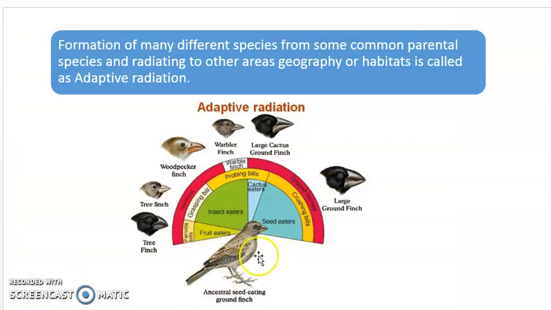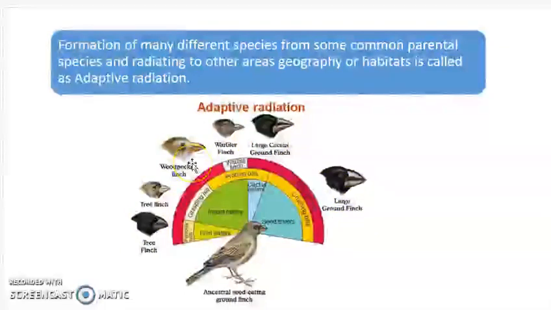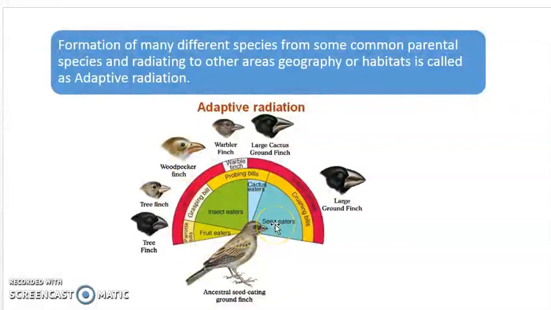If you can see here, there is some common ancestor. This is the seed-eating ground finch, means the common ancestor was a seed eater. And from this, different types of finches develop. Like the cactus finch, I gave you the example of cactus; some were larva-eating finches, some were woodpecker finches, some were feeding on fruits, and some were still feeding on seeds.